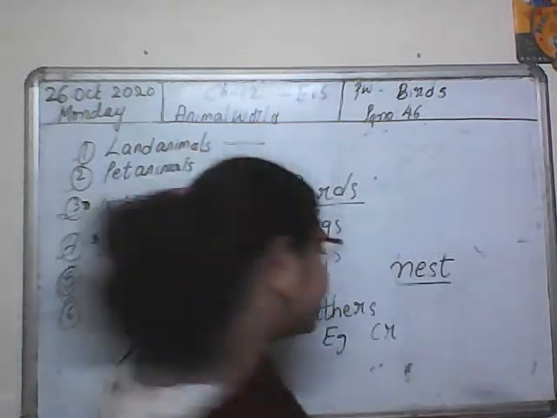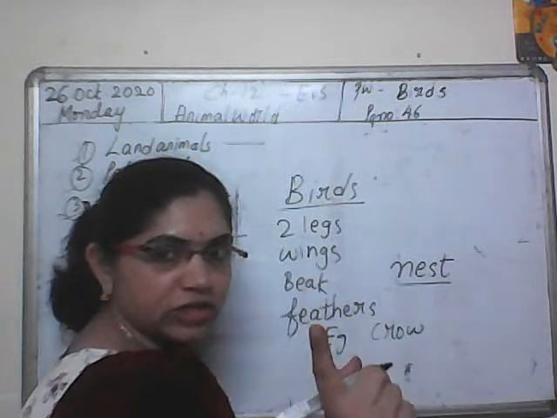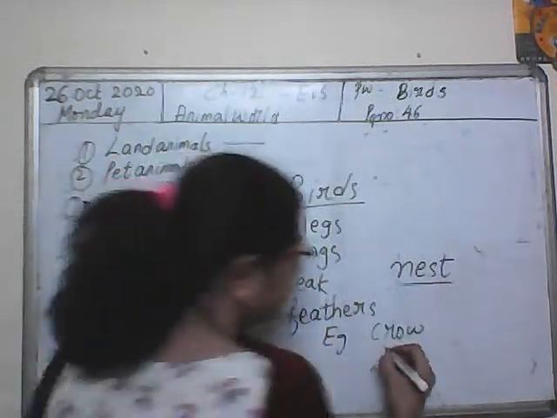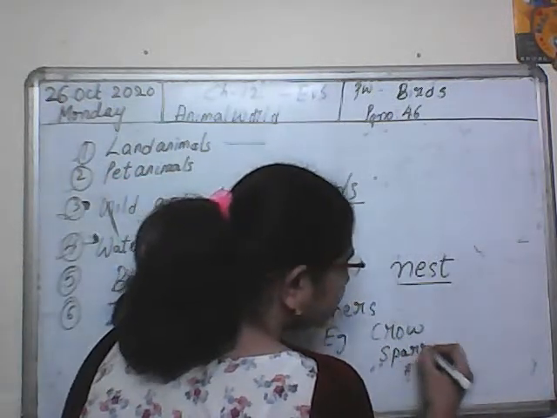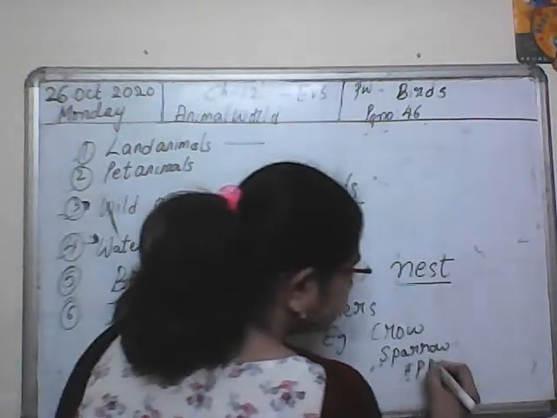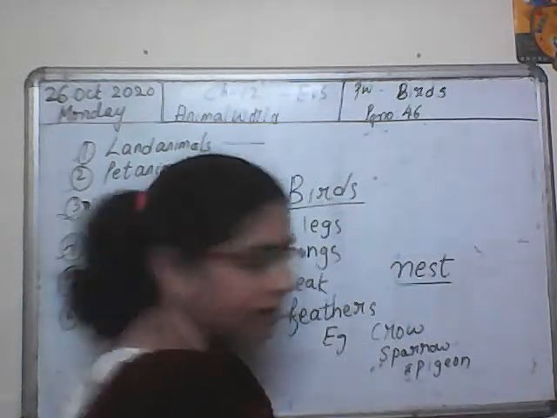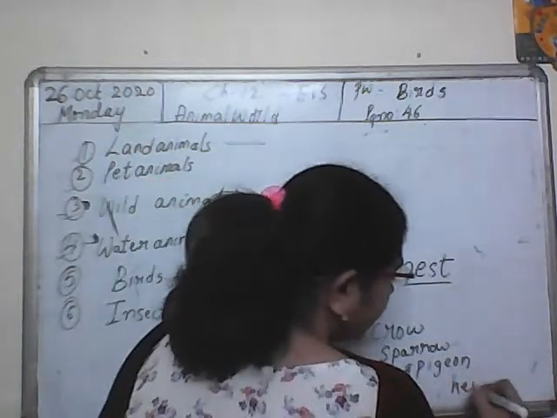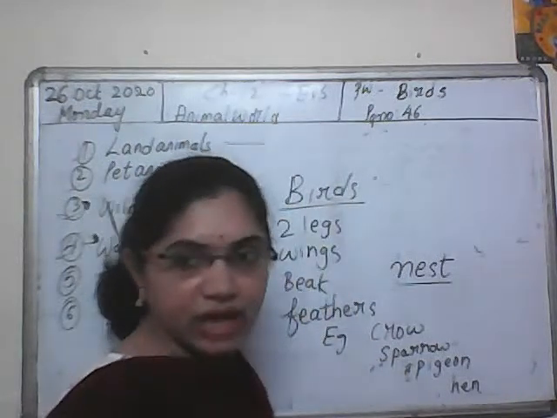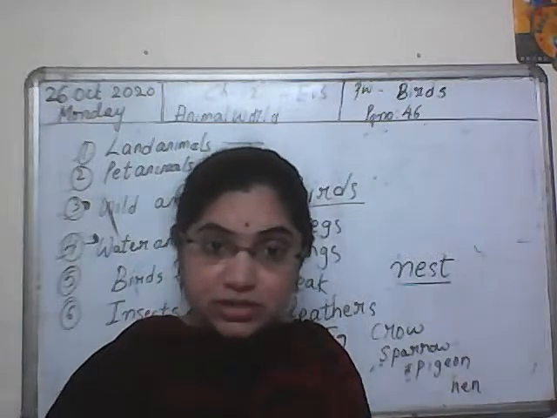Sparrow, parrot, pigeon. Yes. Crow. We see crows in our surroundings, right? We see sparrows, pigeons, and even hens in our surroundings. So these all are birds.